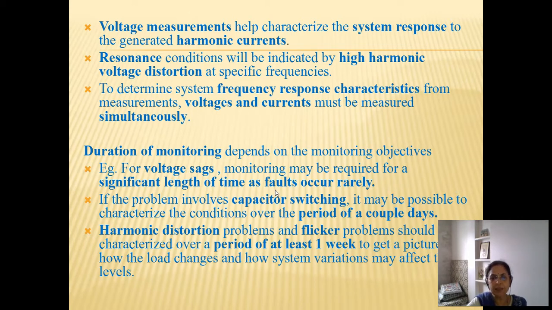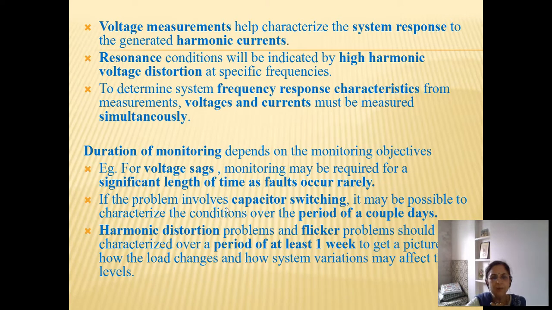Typically, the rainy season is selected for such power quality monitoring because the possibility of faults occurring because of bad weather conditions is more, and so we get a chance of recording a voltage sag even when we monitor for smaller durations.